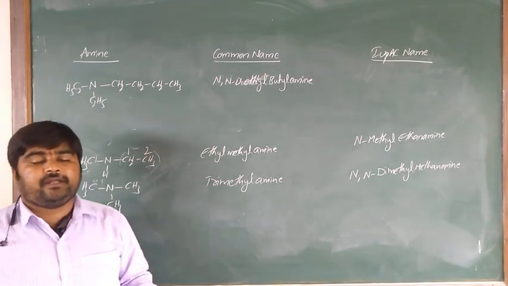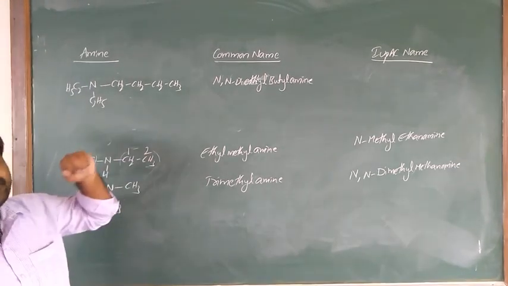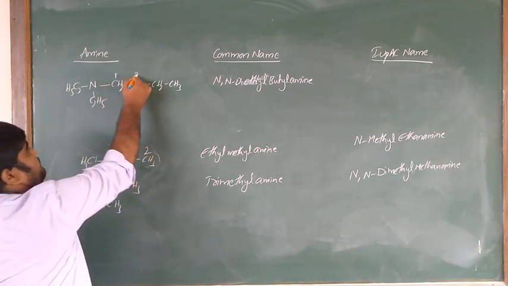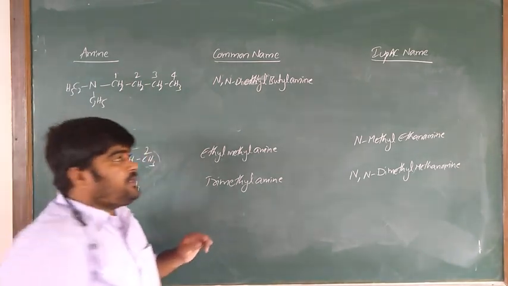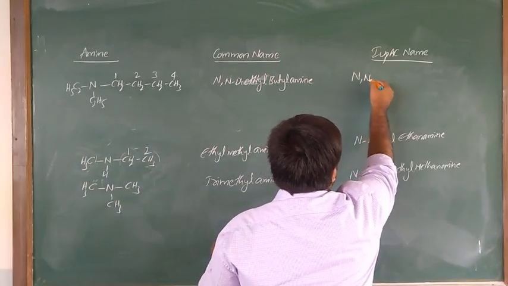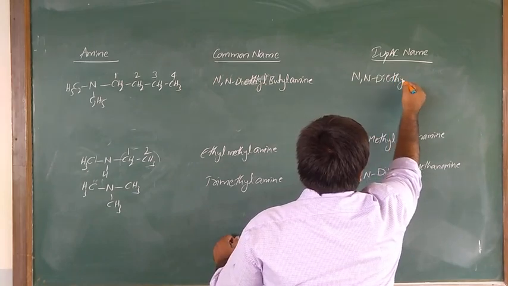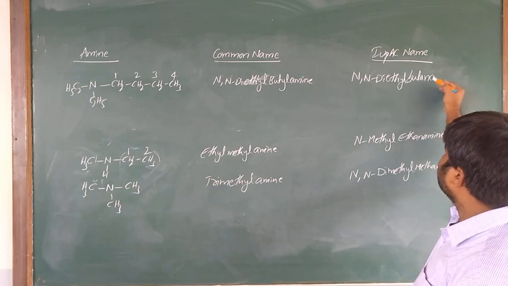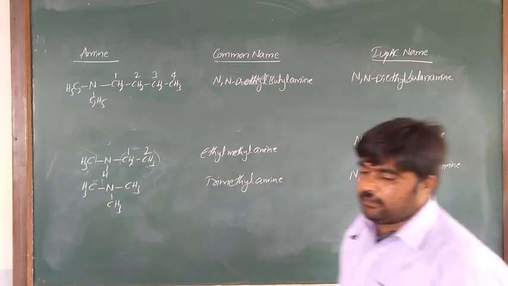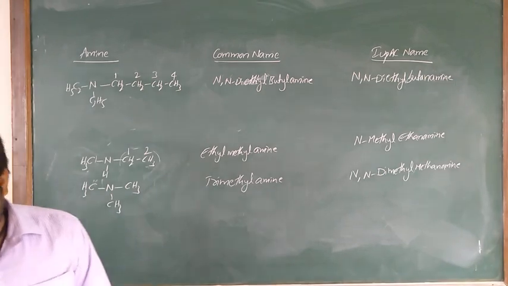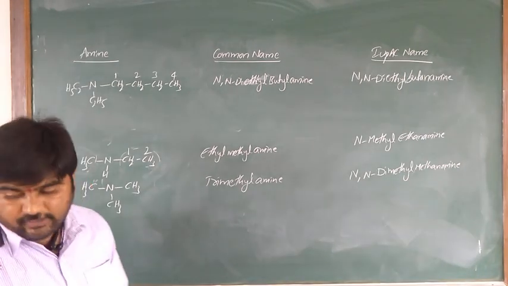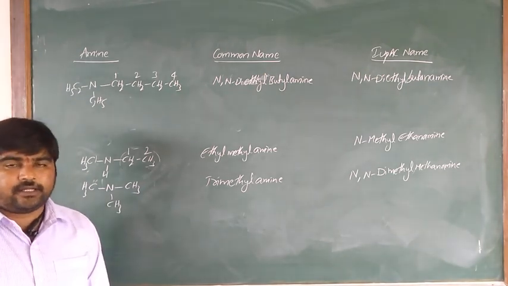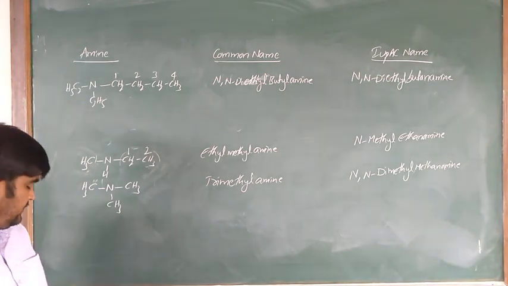Coming to the IUPAC name, which is considered the parent chain? Here is 2, here is 2, but here is 4 only, so that is the parent chain: 1, 2, 3, 4. So it is N,N-diethyl butanamine, or butane-1-amine. Is it clear? Butane-1-amine or butanamine, both are correct.